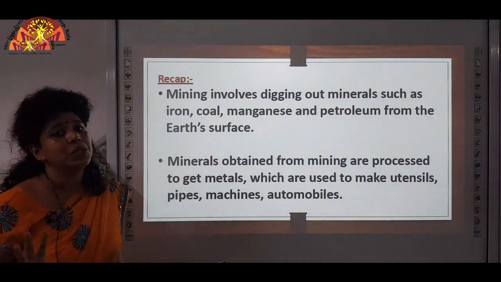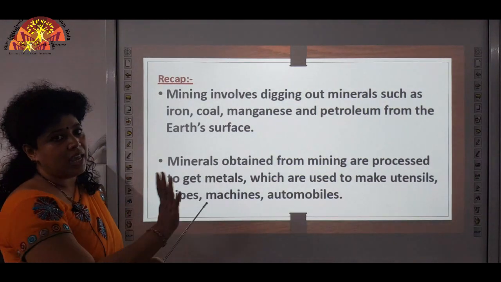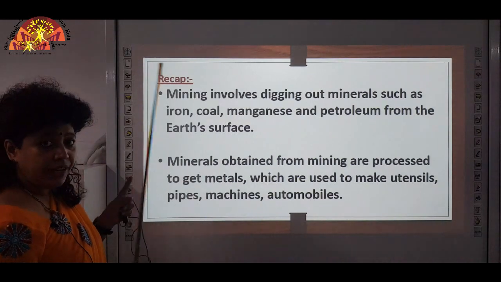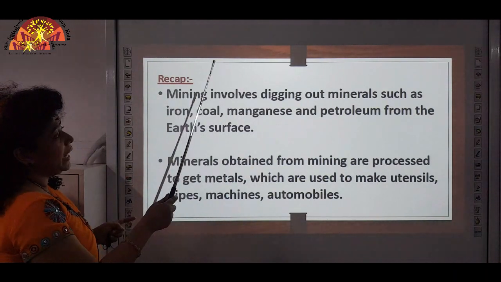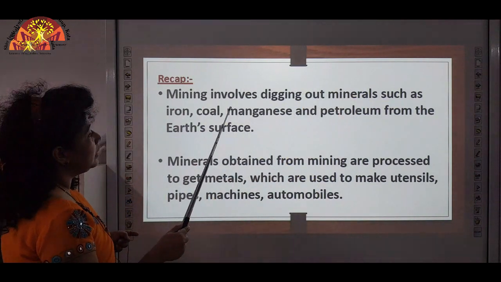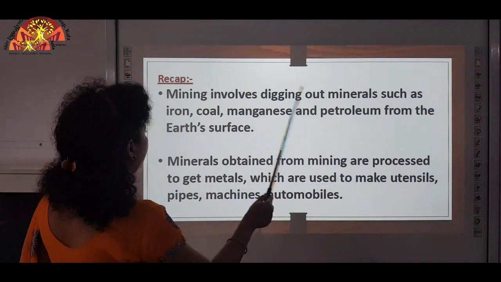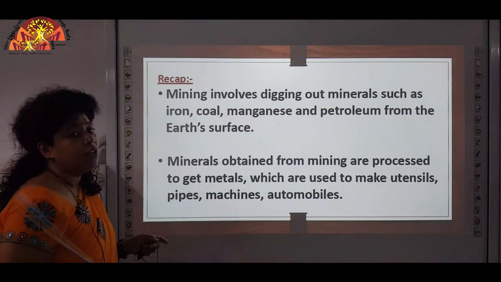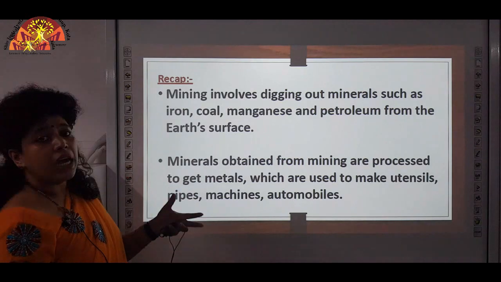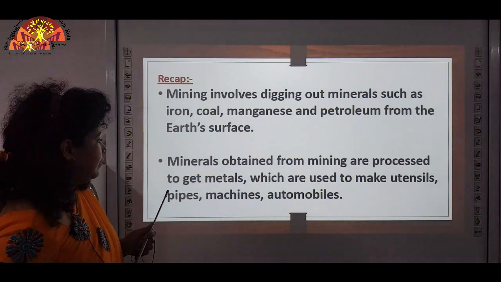So, this concludes the chapter. We will do a quick recap of this chapter to revise whatever we learned. So, we learnt about mining. Mining involves digging out minerals such as iron, coal, manganese and petroleum from the earth's surface. So, you use special heavy machines to dig out minerals from the earth's surface.